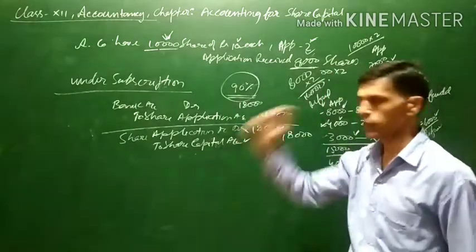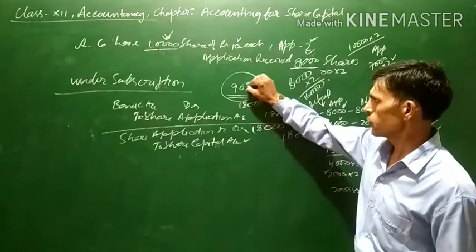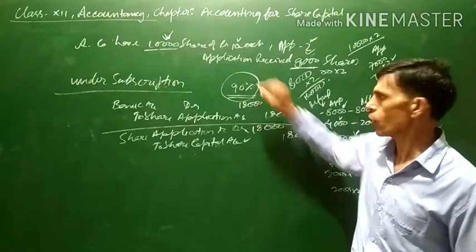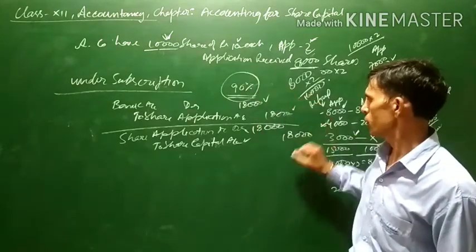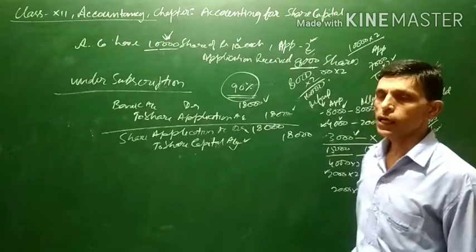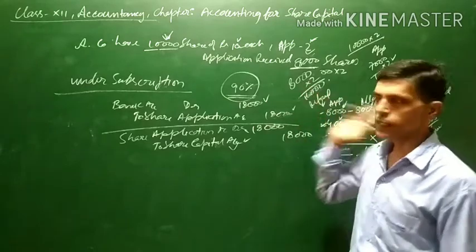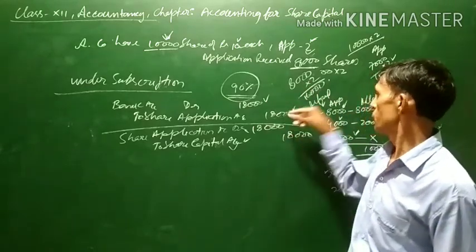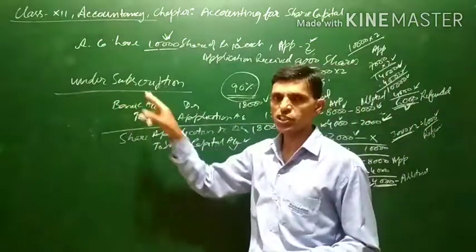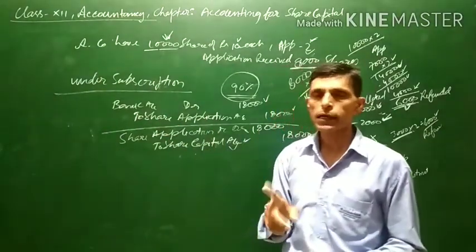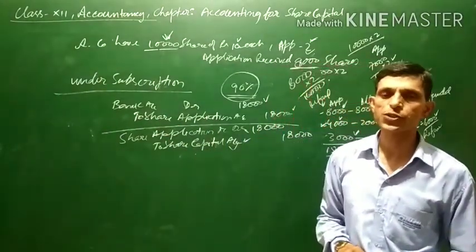This is the situation of undersubscription, wherein if 90% shares are applied for, then the whole application money will be transferred to share capital account, and in case it is less than 90%, then the entire application money will be refunded. Undersubscription is a situation when the number of shares applied for is less than the number of shares which have been issued.